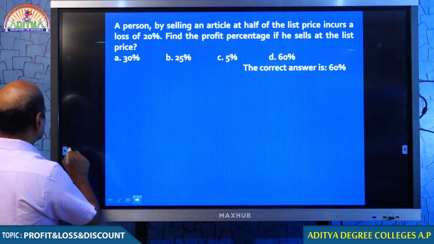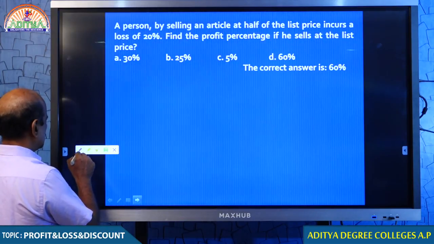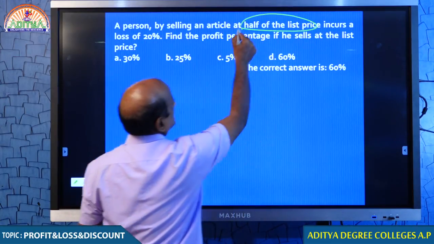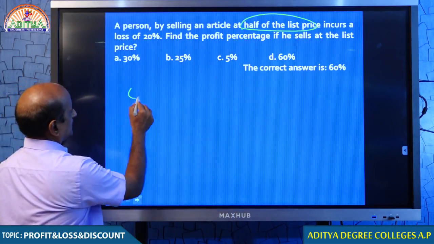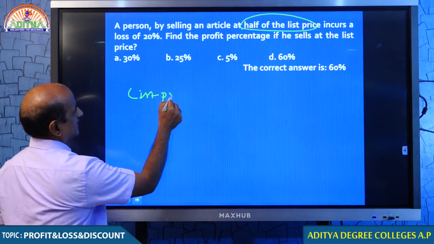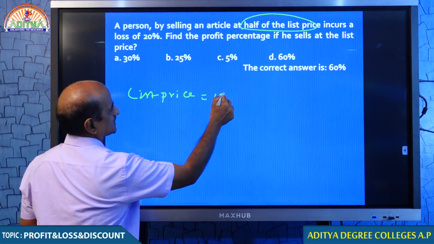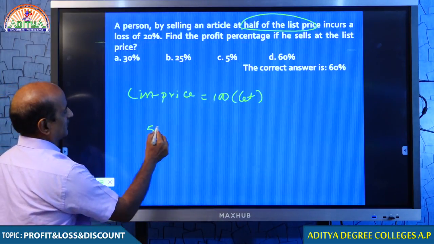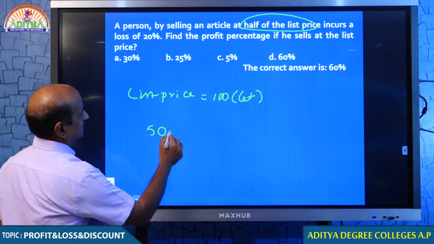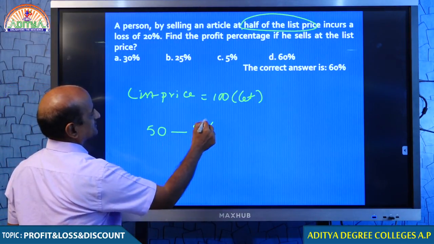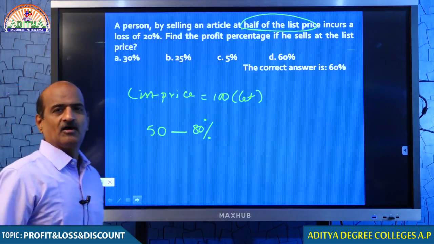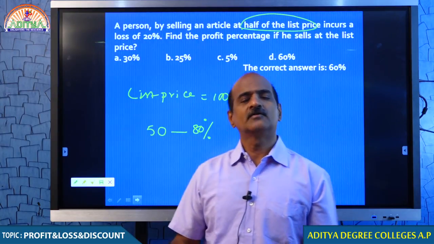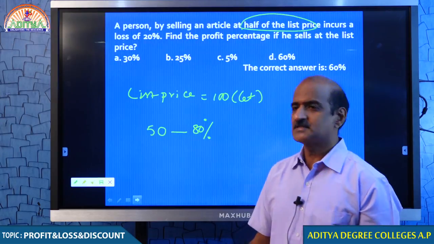Yes students, a person sells an article at half of the list price. Let the list price be 100 rupees. We consider the list price as 100. When you are selling at half of the price, you are losing 20%. Half of the price, what happened? You are getting 20% loss, which means 80% recovery.